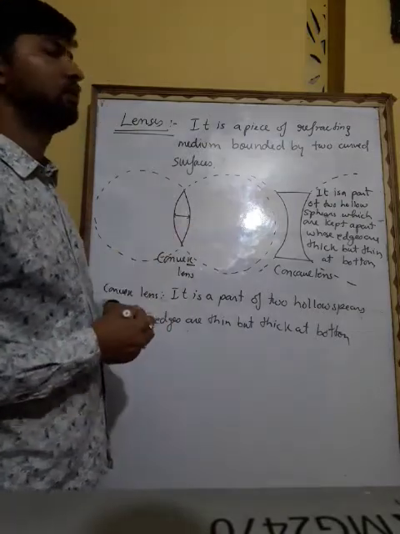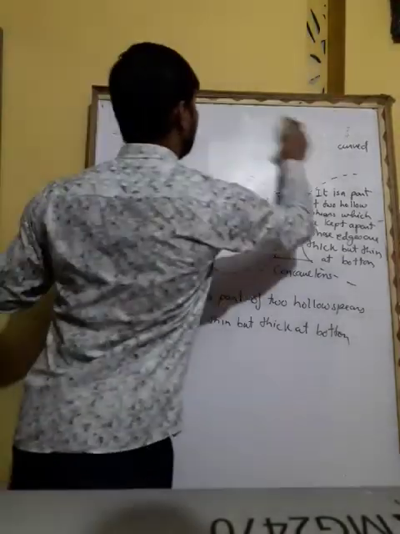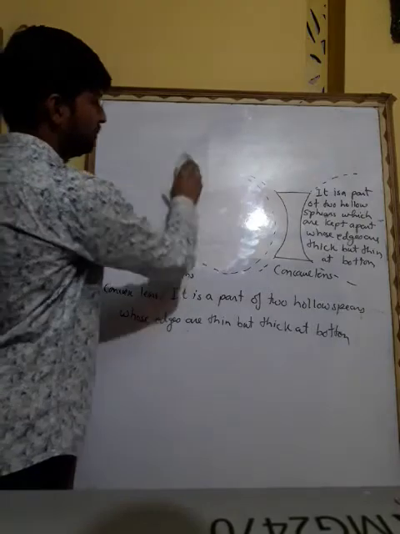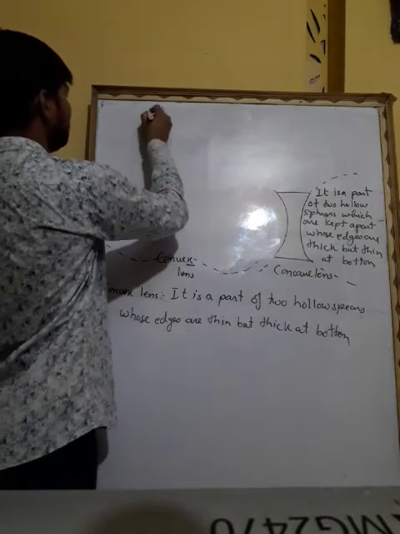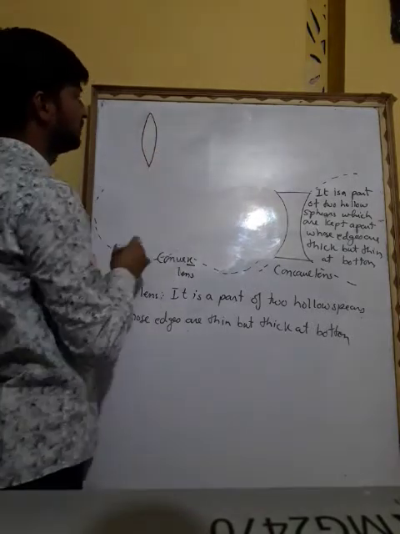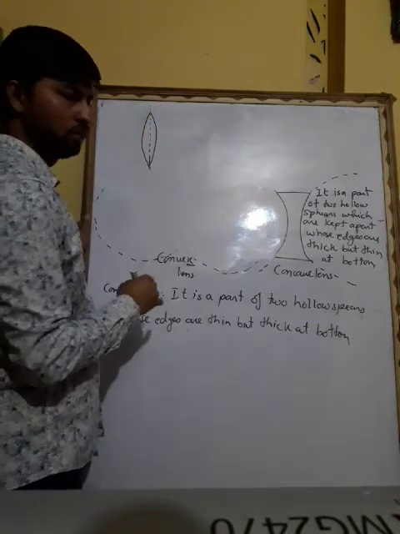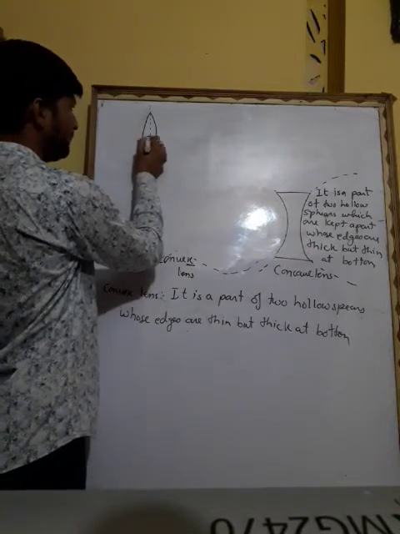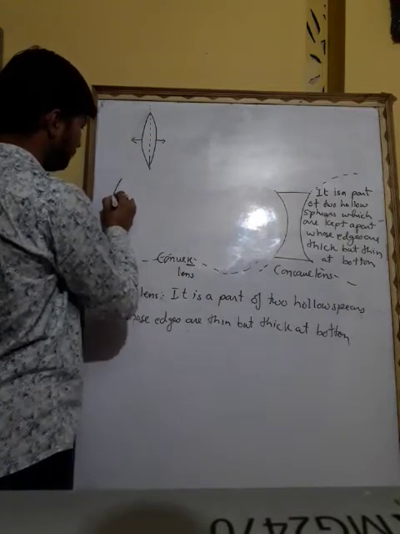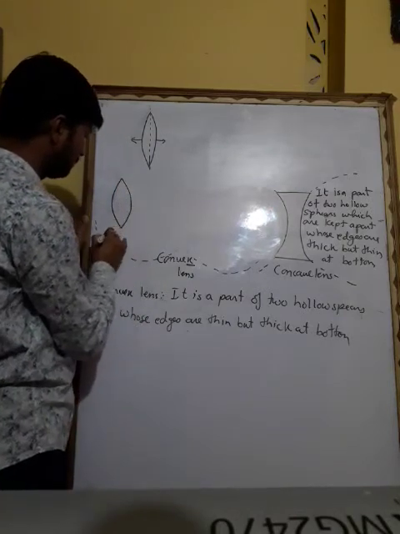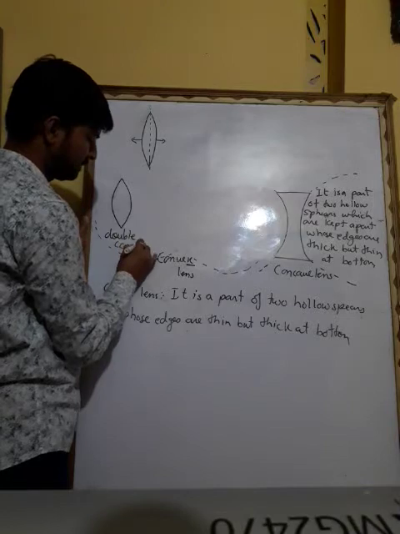Now these two lenses have different parts, three different types. Now we will study about them. So what you see, this is a convex lens. If you cut this lens, so first of all, if you increase its edge, bottom, you will get it like this. It looks like this. So this is called a double convex lens.